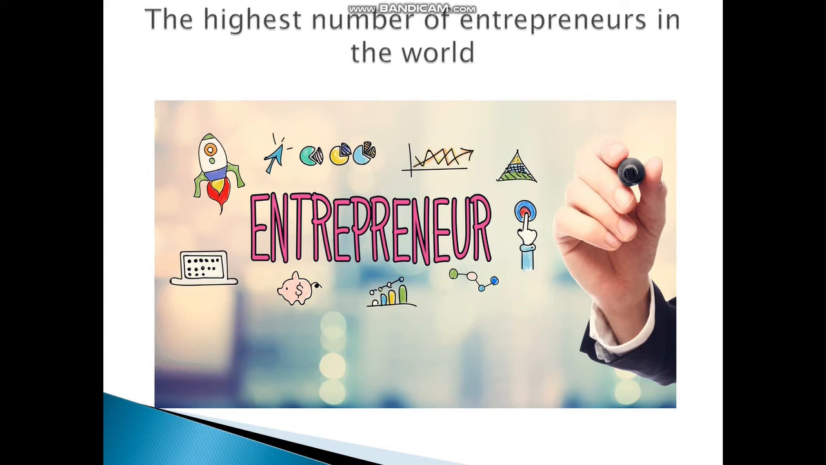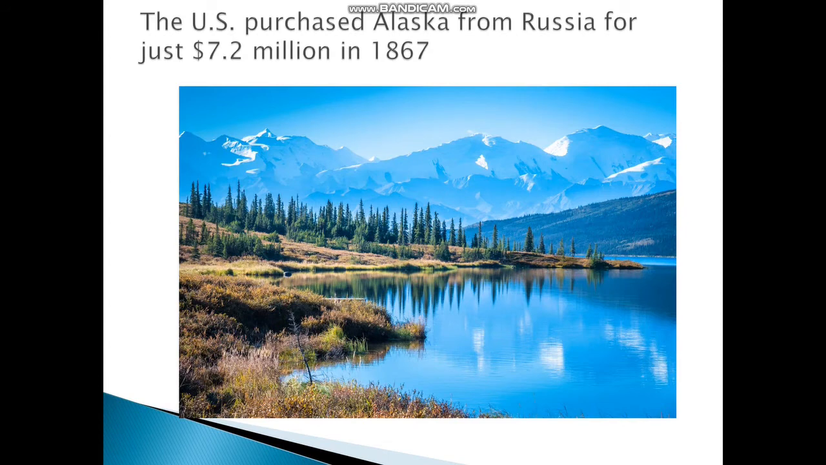The US purchased Alaska from Russia for just $7.2 million in 1867. At only 2 cents per acre, the US bought the land of Alaska from Russia.